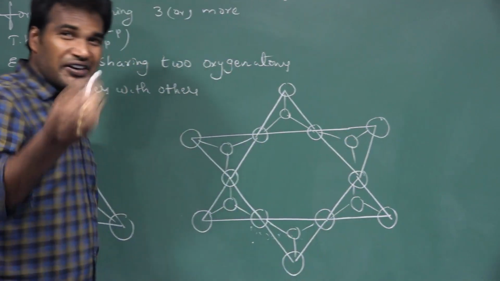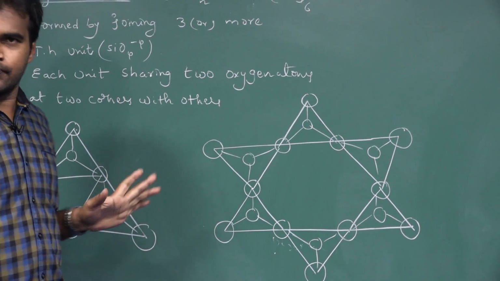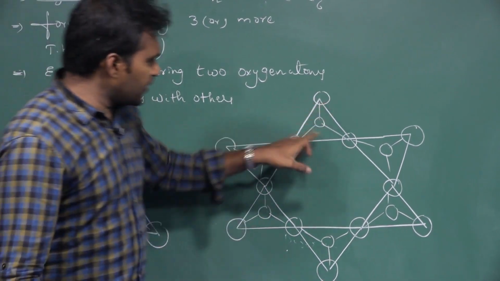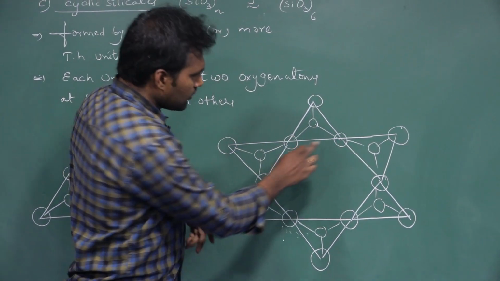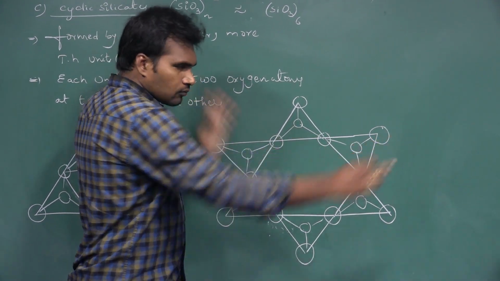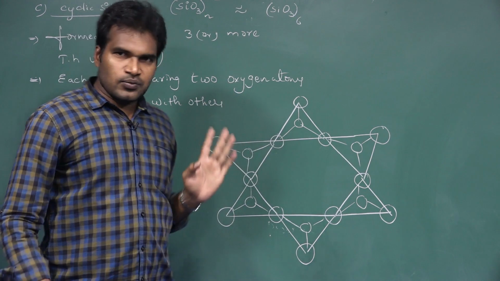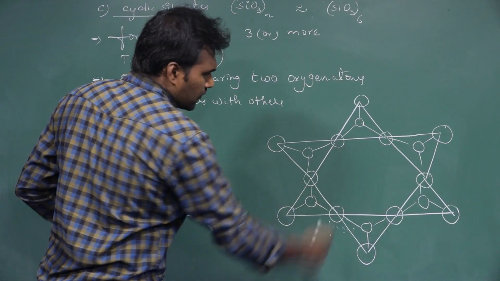In total, how many tetrahedral units are here? 1, 2, 3, 4, 5, 6. And how many oxygen atoms does each unit share with others? Suppose you take this tetrahedral unit, this oxygen and this oxygen were shared. So a total of 2 oxygen atoms are shared. This is the best example, the best structure for beryl.